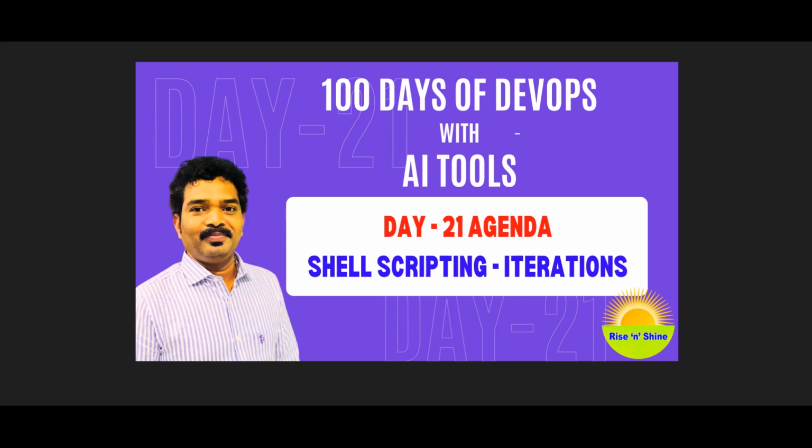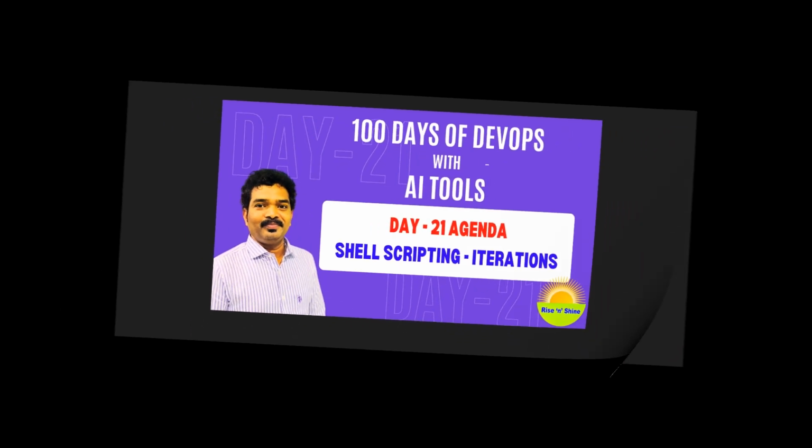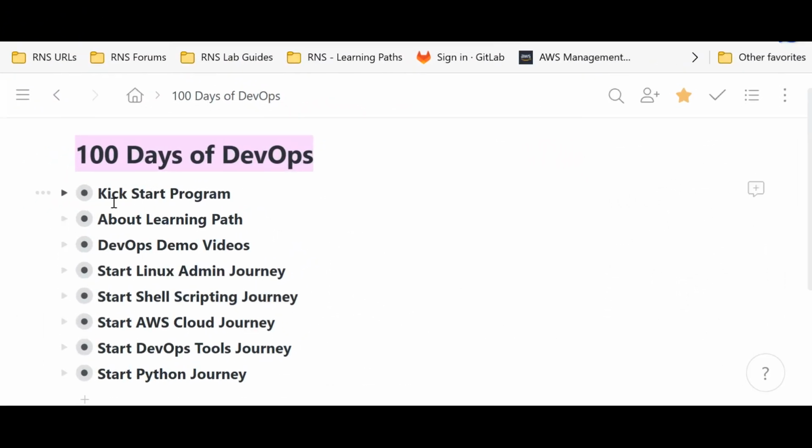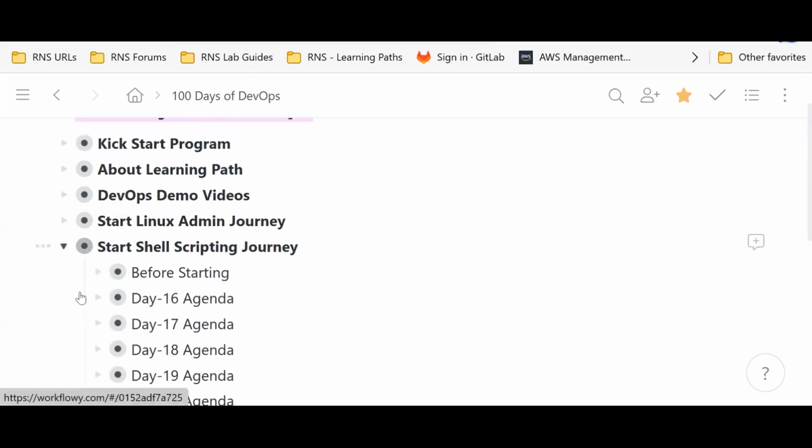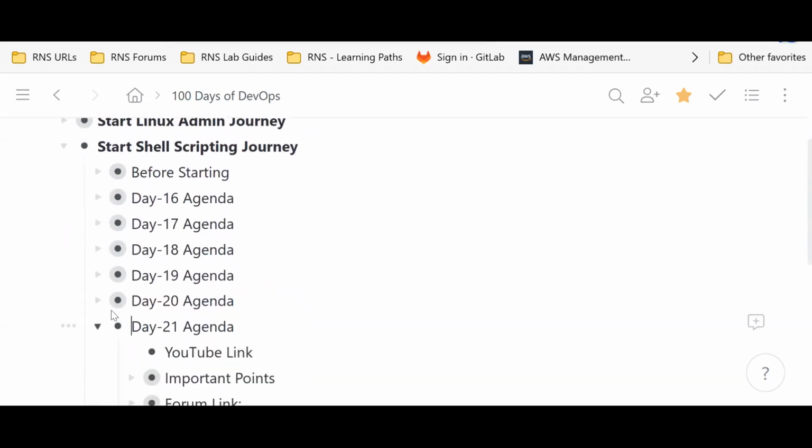Now let's go ahead and understand the day 21 agenda, which is about shell scripting iterations. We are in our 100 days of DevOps shell scripting journey, and in day 21,